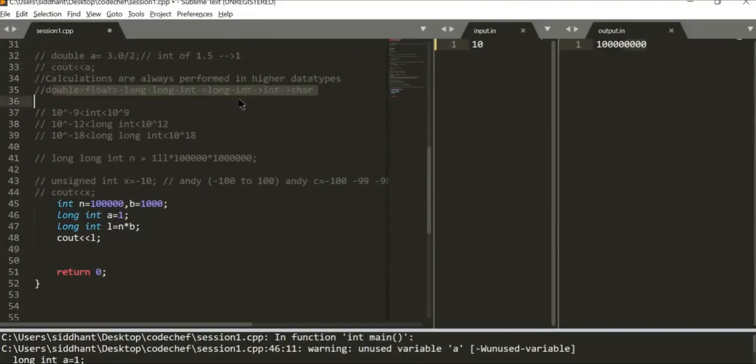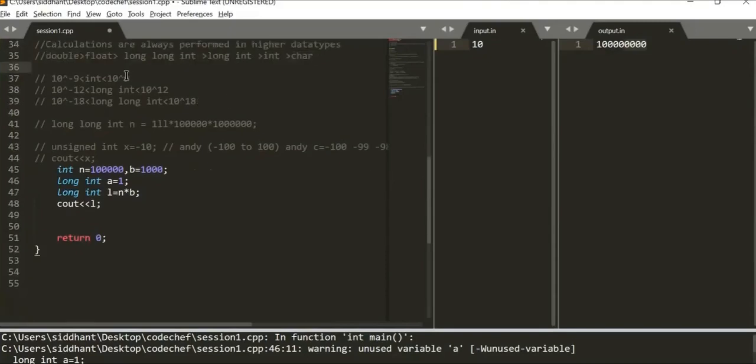We saw the whole order in which it is performed, and always the calculations will be performed in the higher data type order. And we saw the limits of each of these. Even though you have a larger data type to store the values, the return type should also match the value which it's calculating. So even though this 10 raised to 11 can be stored over here, the return type doesn't have that much space to return that value.